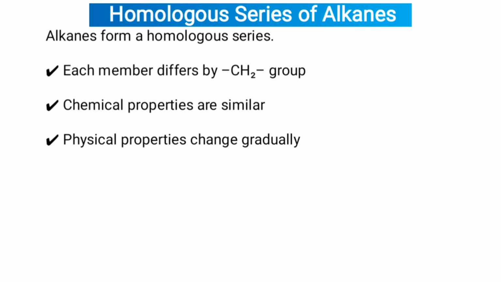Homologous series of alkanes. Alkanes form a homologous series. It means each member differs by a CH2 group. Chemical properties are similar. Physical properties change gradually.